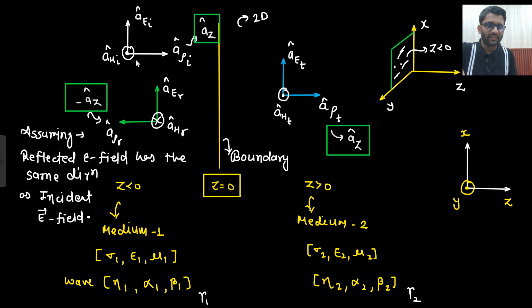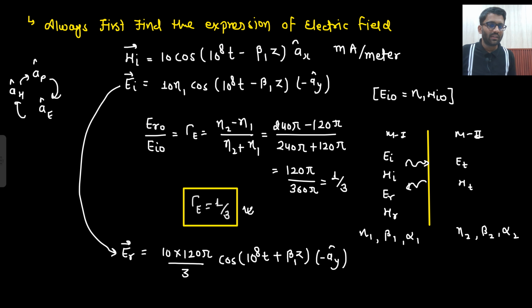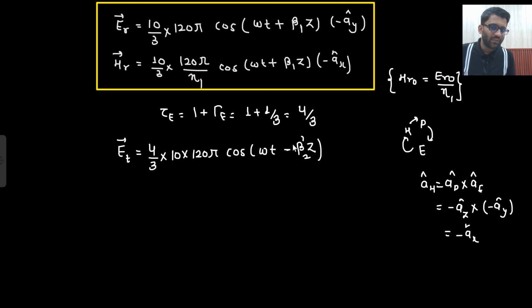The magnetic field of the incident wave and the magnetic field of the transmitted wave will also have the same direction. So in the transmission, there is no change in the direction. The change will be only this beta value. So what will be the direction? Minus a_y cap.